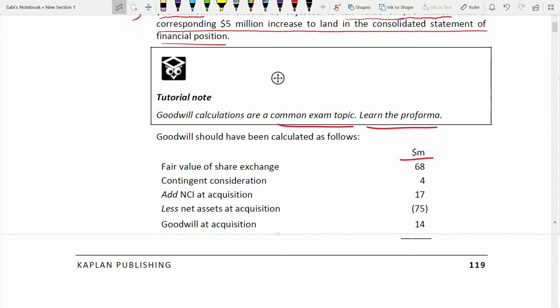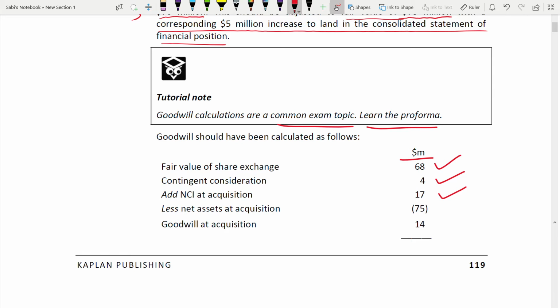The fair value of the share exchange is correct as before, 68. Contingent consideration is now 4. We discussed about it. Add NCI 17. Just now we have calculated the fair value of NCI. You add it. Contingent consideration also comes there, and the fair value of the share exchange, because this is also a consideration. The 68 is for the share exchange, and the 4 is for contingent. Both are consideration. That's why we are adding it. Don't think about why we are taking the share here and this one. Both are purchase consideration.